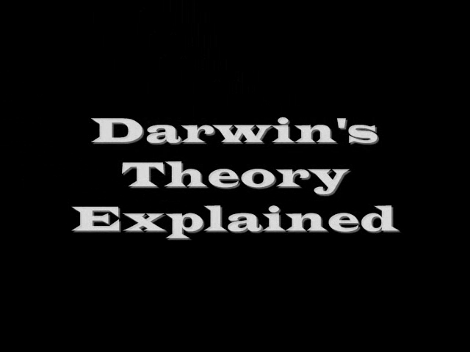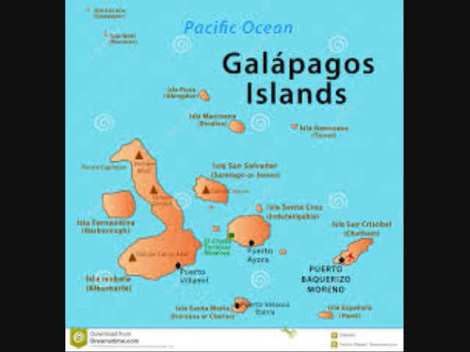Today we will be discussing Darwin's theory of evolution, more specifically adaptation and natural selection. When Darwin arrived in the Galapagos Islands, he noticed that the birds on the islands were all the same type of bird, yet they had different characteristics about them that were very different. One major characteristic was the beak size of the bird. The variation in the beak sizes can be explained by Darwin's theory of evolution.